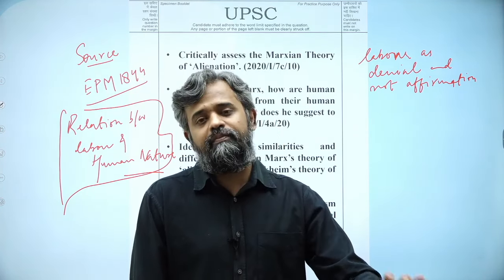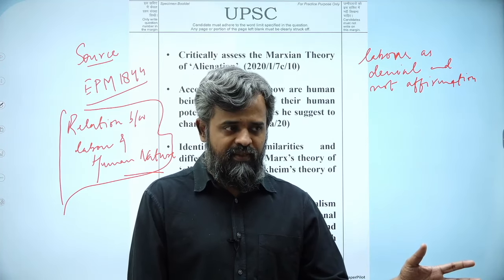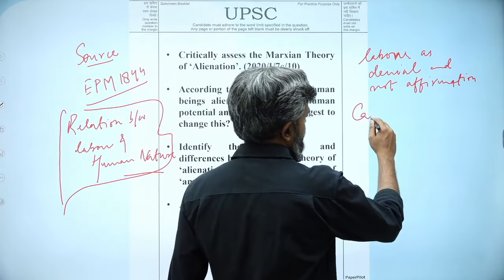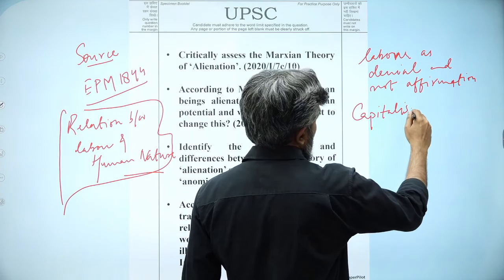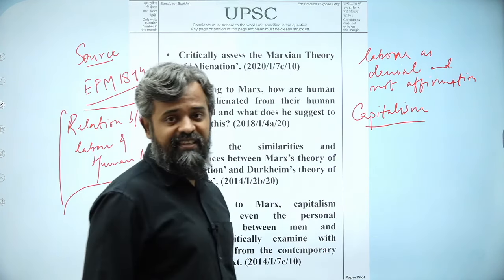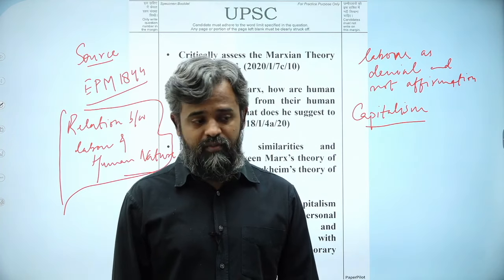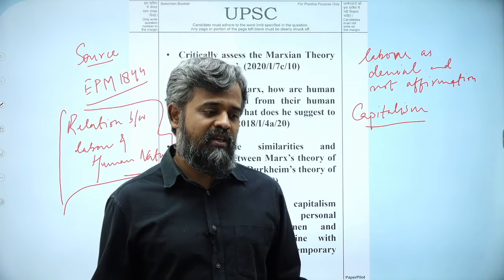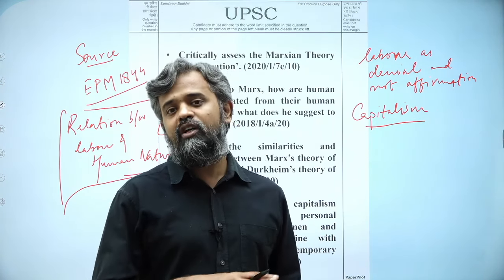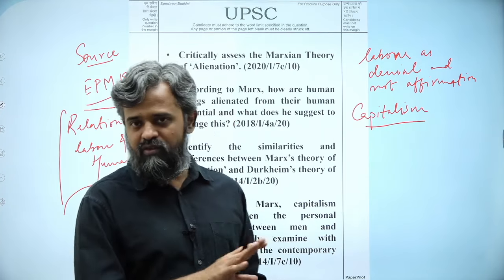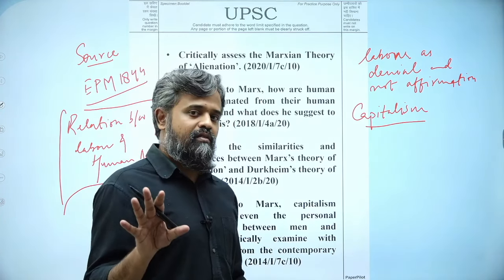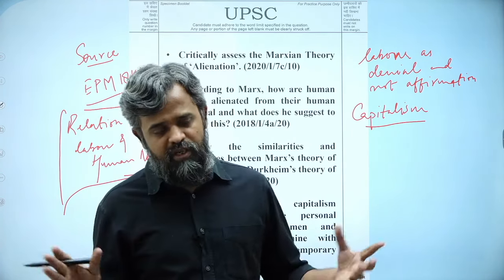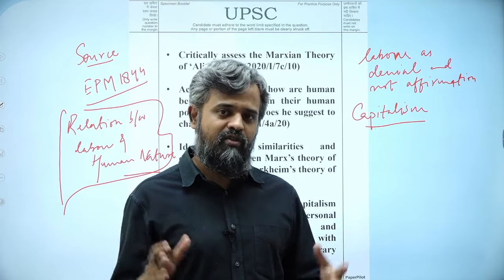Now this is something that Marx wrote about, and he also pointed out that alienation is only to be found in capitalism. He was absolutely clear that alienation was not there in feudalism, it wasn't there in slavery or the ancient mode of production. And he was also quite clear that the only way in which you can do something about it is by bringing about a total transformation, changing the entire thing. Means of production to be owned by everyone, relations of production to be completely changed, mode of production to be completely changed. That's when alienation wouldn't be there.